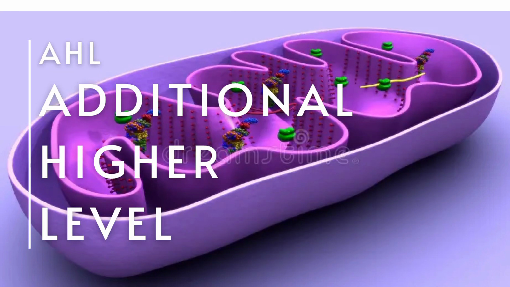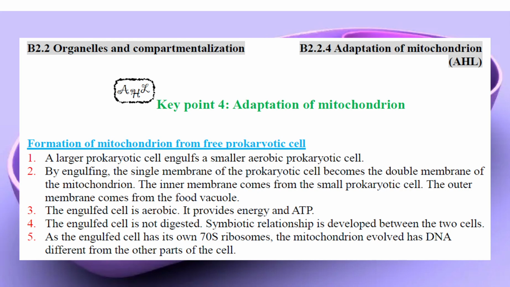And we go to an additional higher level, where we talk about adaptation. How do different compartments adapt to their function? First of all, very simple: increasing the surface area is important, in mitochondria and also in chloroplasts.